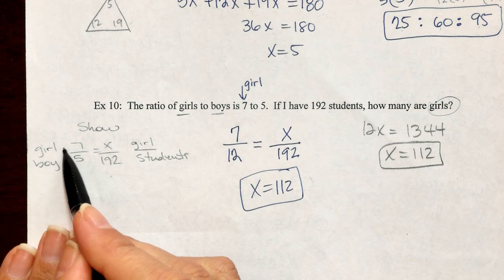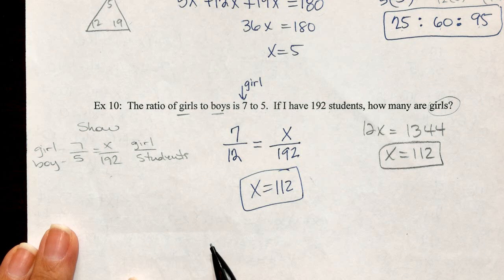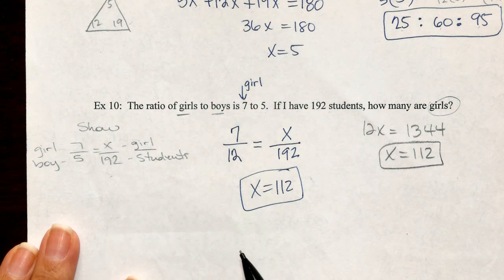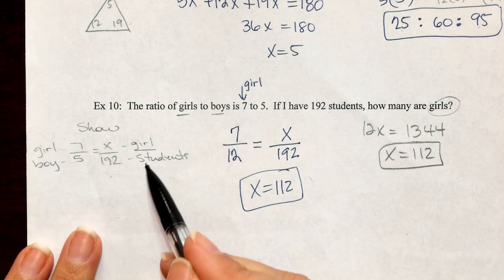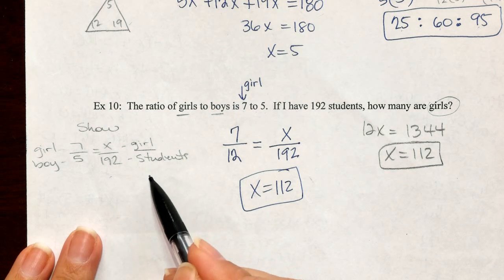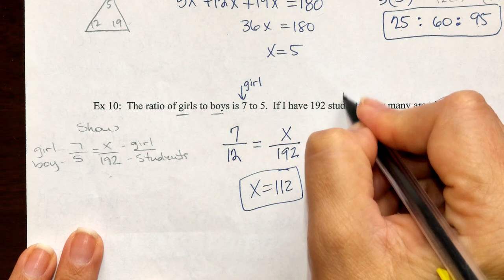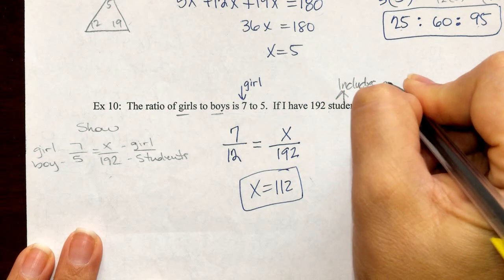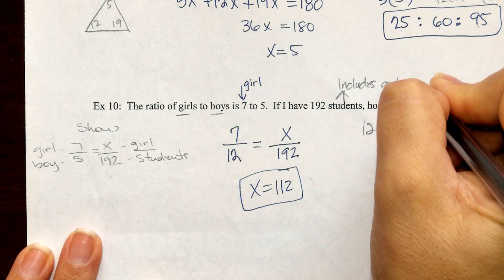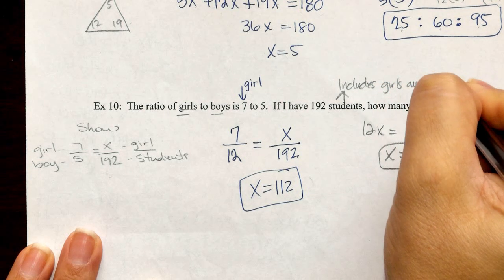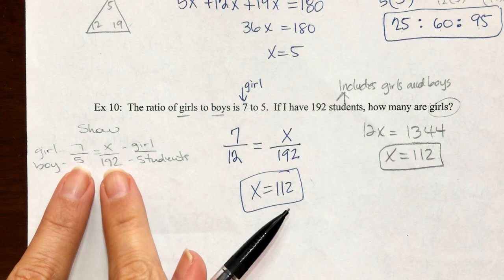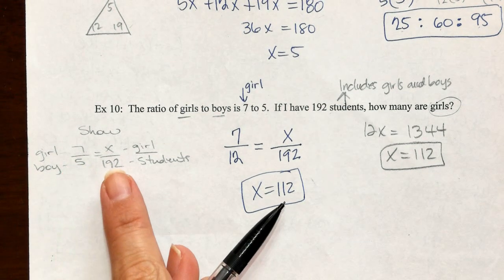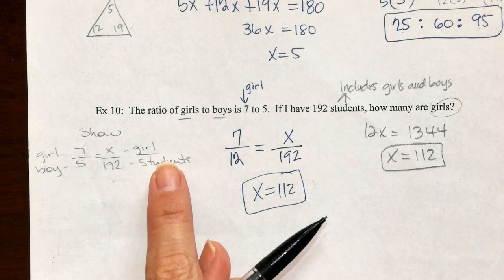Guys, you're comparing girls to boys on this side, but on this side you're comparing girls to students. Guys, students includes both girls and boys. So tell yourself that. It includes girls and boys. So this is not a fair comparison. This 5 only represents the boys, where the 192 represents the entire student body.